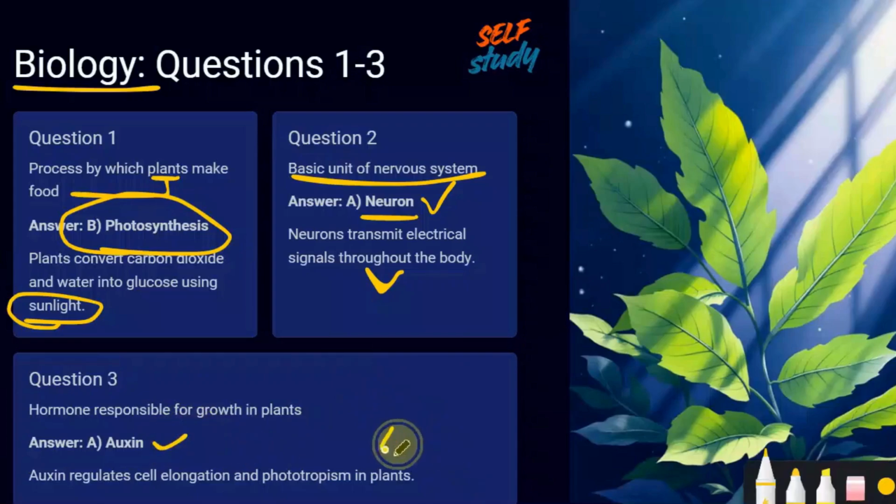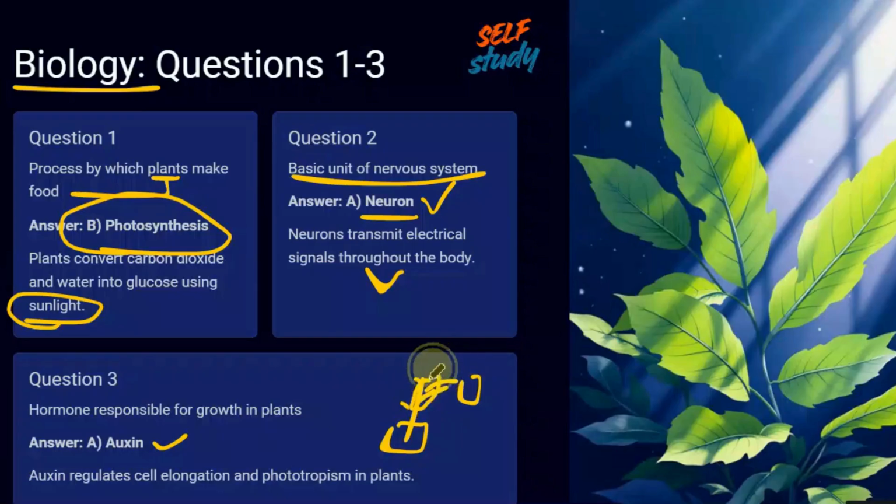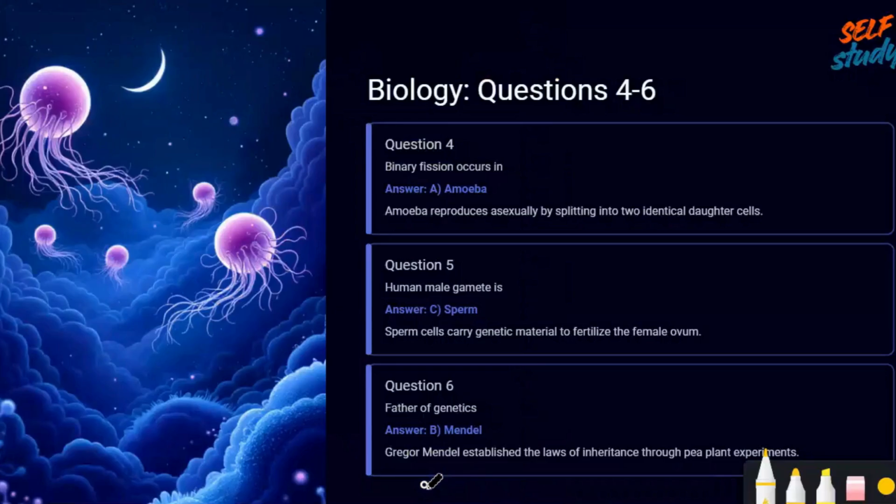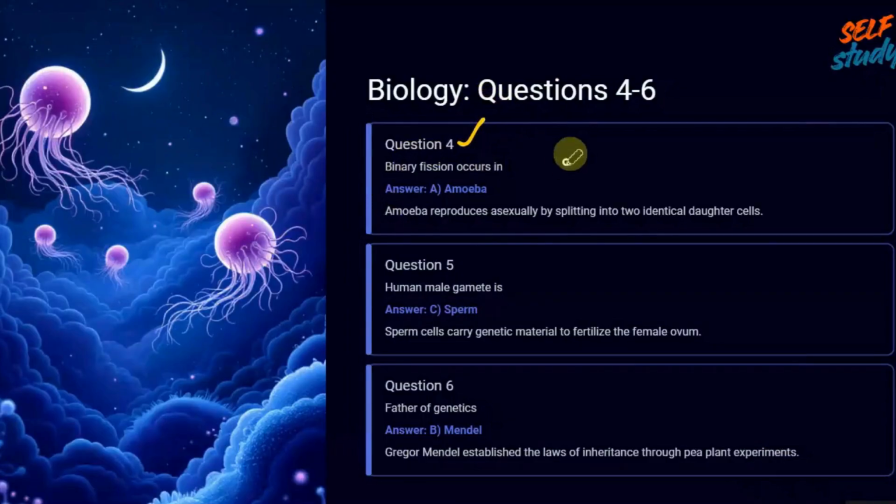Hormone responsible for growth in plants. The hormone responsible for growth in plants is auxin. Do you remember this activity? Keeping a potted plant near the window, it will grow towards it. Which hormone causes this? Auxin. Because of auxin, growth is stimulated; it regulates cell elongation and phototropism in plants. Must remember, important.